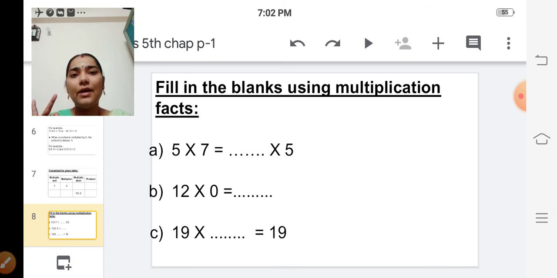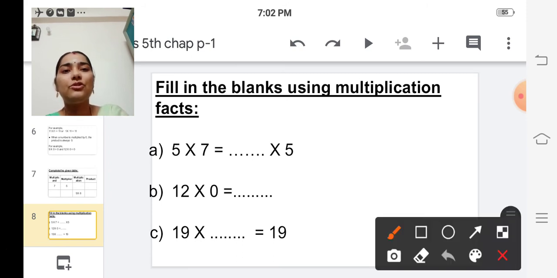When a number is multiplied by 1, then the product is the number itself, isn't it? So these are the 3 multiplication facts. Using these 3 facts, we are going to fill in the blanks. Okay. See the first one. 5 into 7 is equal to dash into 5.